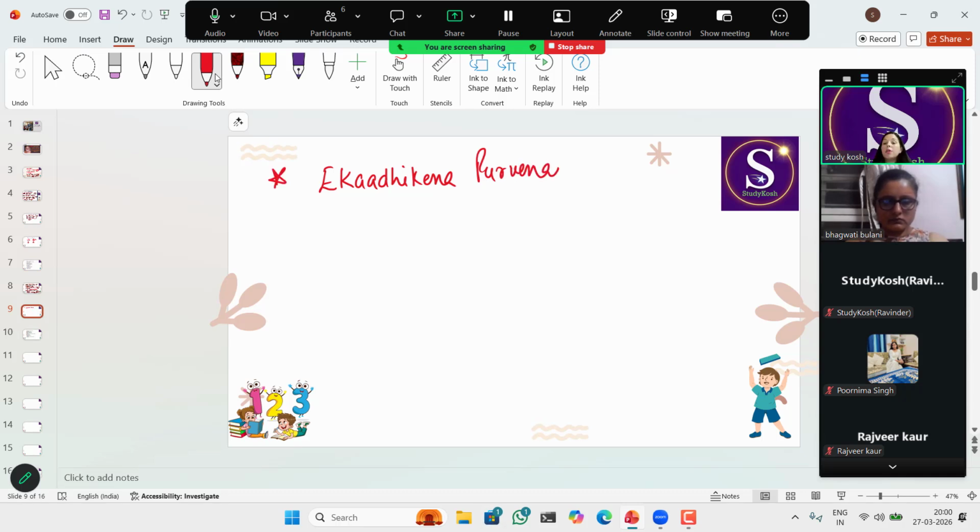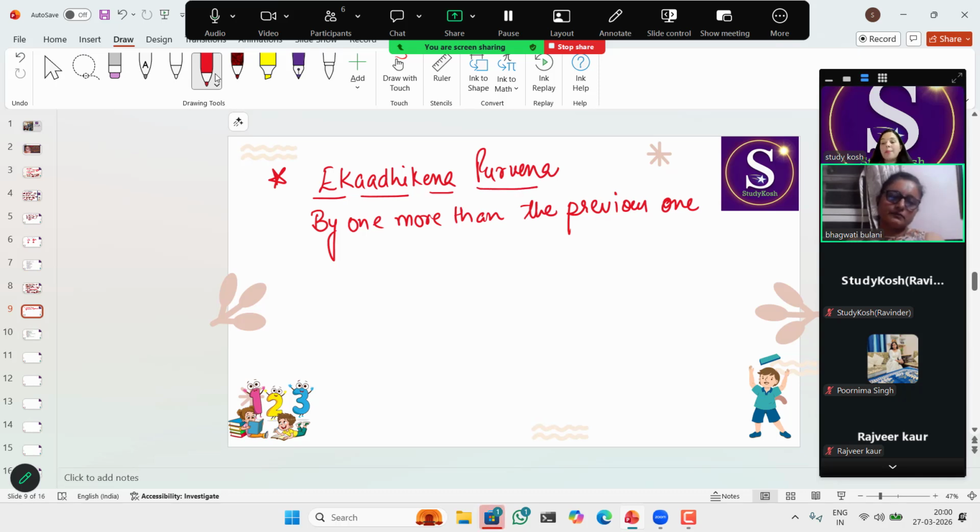So the meaning of this sutra is all from 9 and last from 10. So this particular sutra we are going to use in our subtraction, okay, and we'll use it in multiplication, we'll use it in division. Here, this sutra is based on base numbers. I'm going to tell you what are base numbers. So by taking the base numbers, we are going to find out the answers of our subtraction, multiplication, and division.